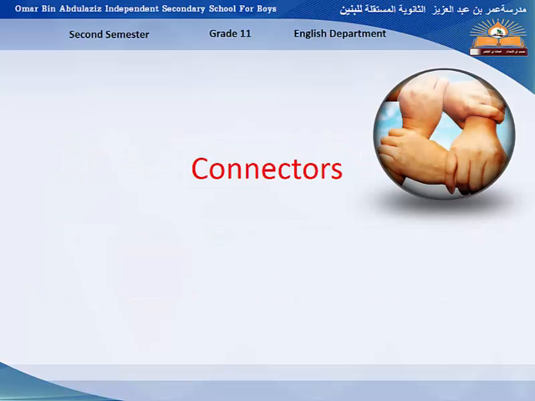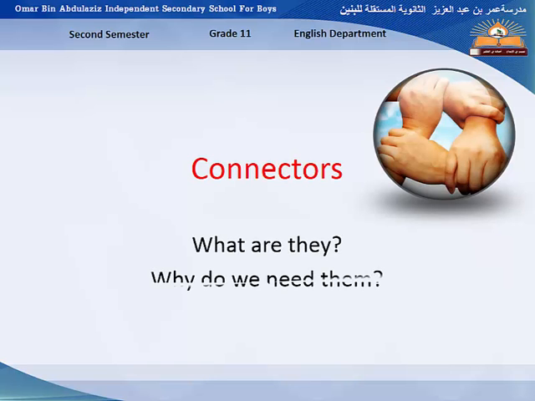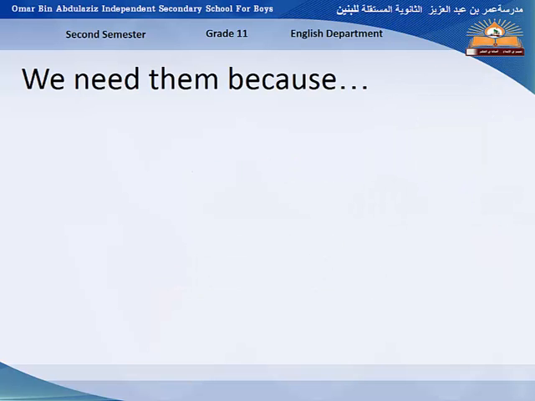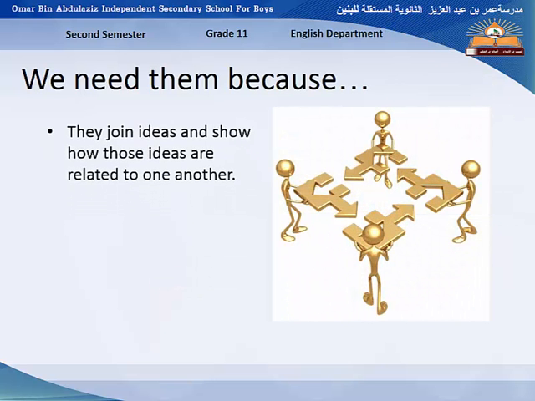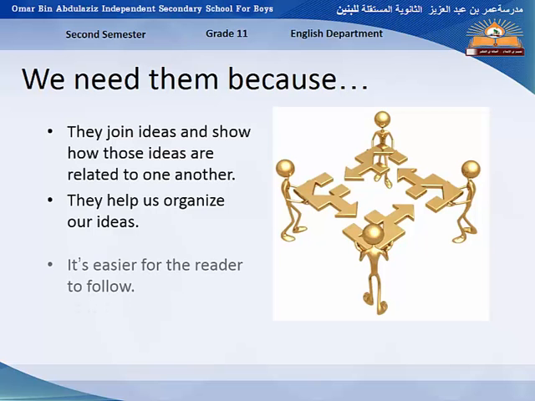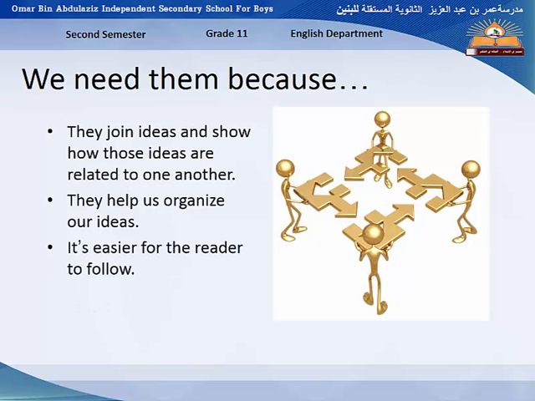Now we are going to talk about connectors. And of course you know that connectors are very important. What are they? Why do we need them? We need them because they join ideas and show how those ideas are related to one another. They help us organize our ideas. It's easier for the reader to follow.